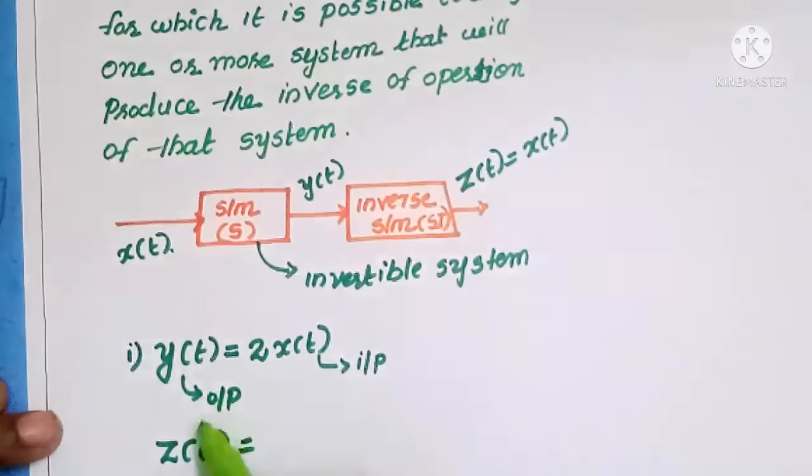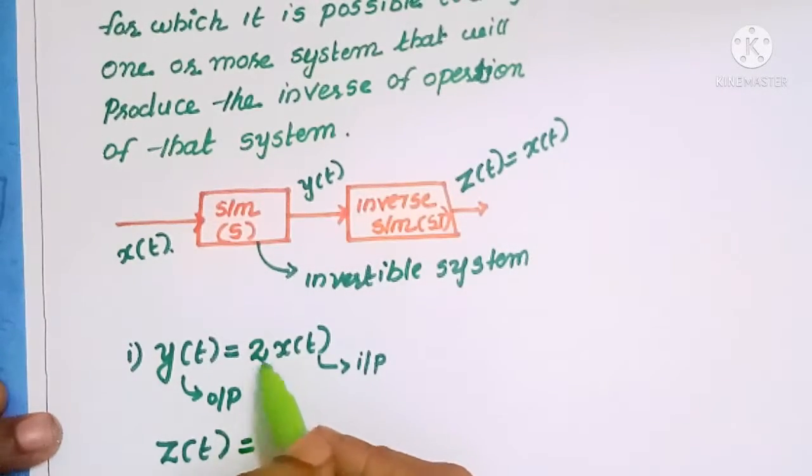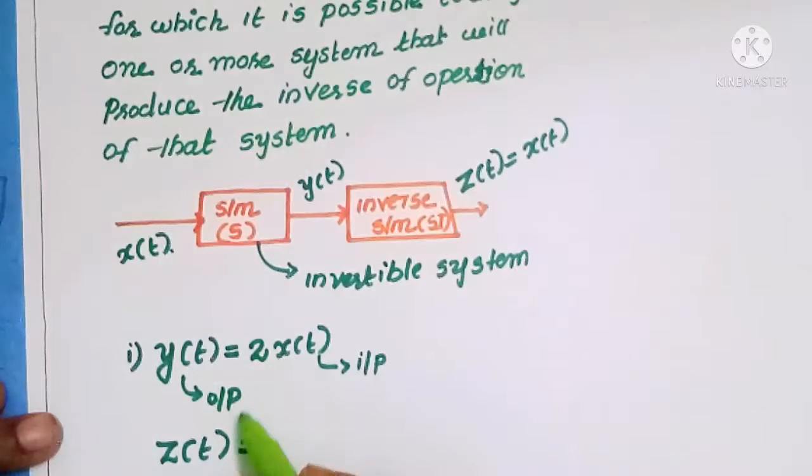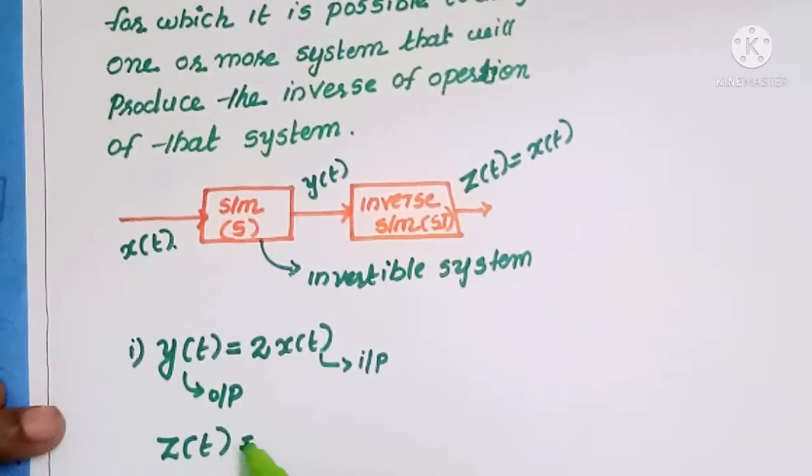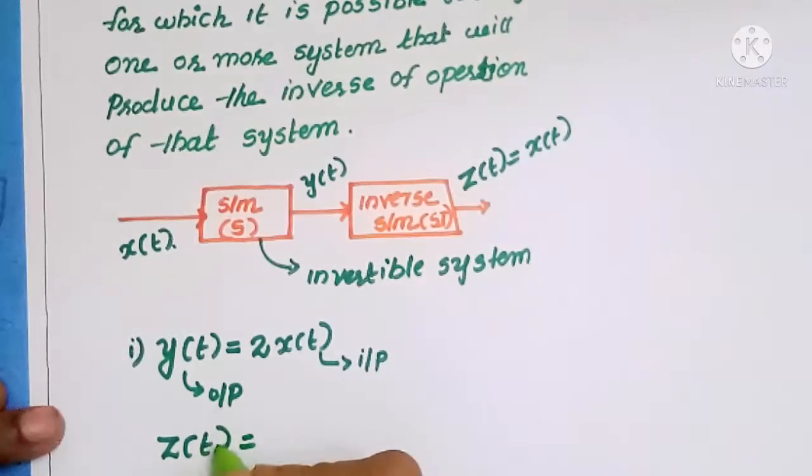What is the inverse operation of y of t? This system performs a multiplication operation, that means the input is multiplied by a factor 2. Then the inverse operation of this system will be a division operation. So the output of the inverse system can be written as y of t divided by 2.